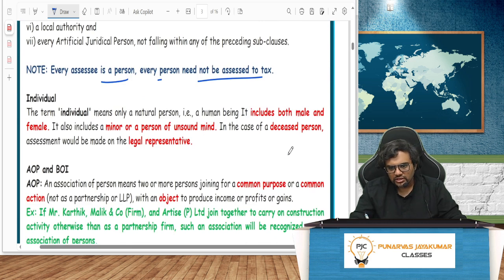Will individual include a child? Yes, a minor. Will individual include a mentally challenged person? Yes, a person of unsound mind. They'll all be represented by somebody else. Will assessee include a deceased person? Yes. Assessment would be made on whom? On the legal representative.